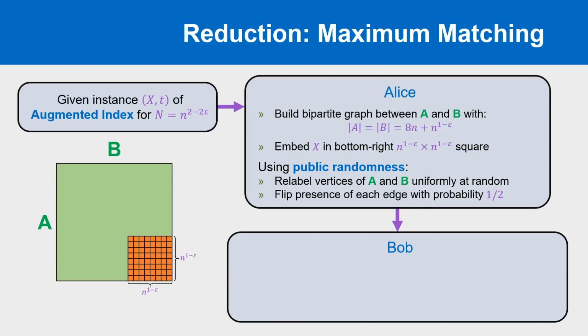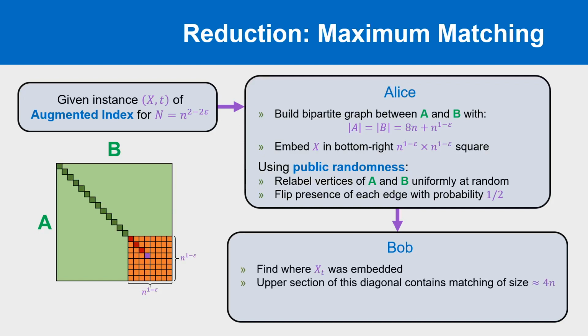Further, from knowledge of t, he knows the location in the adjacency matrix where xt was embedded by Alice, and this is shown here by the purple cell. Now consider the diagonal starting at the purple cell and continuing up and to the left. This consists of about 8n entries, about half of which should have been randomly flipped to a 1. So it should contain about 4n edges in expectation, and then by properties of the binomial distribution, it should be quite close to that expectation with high probability.